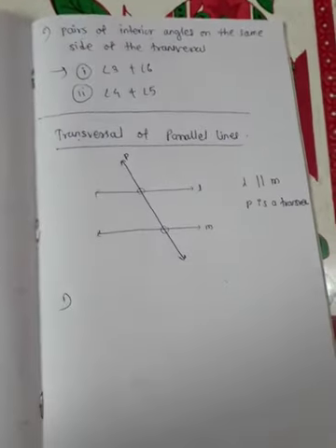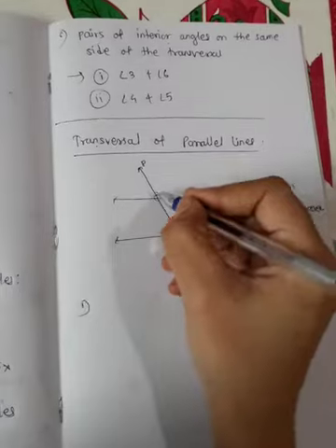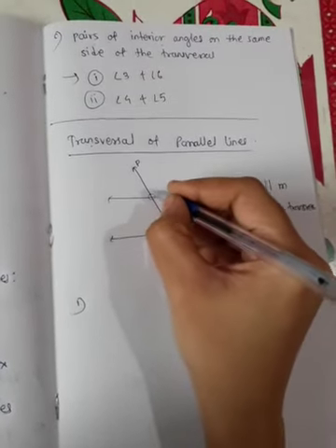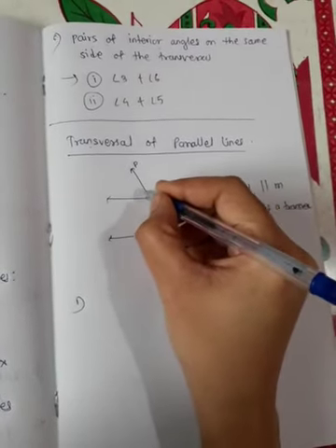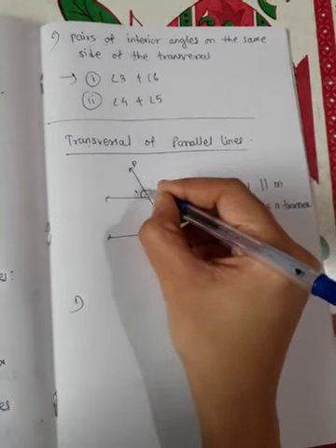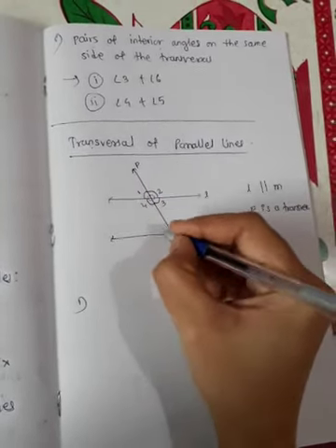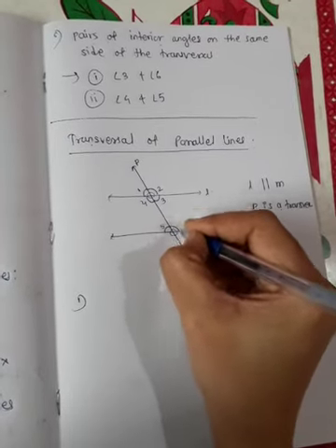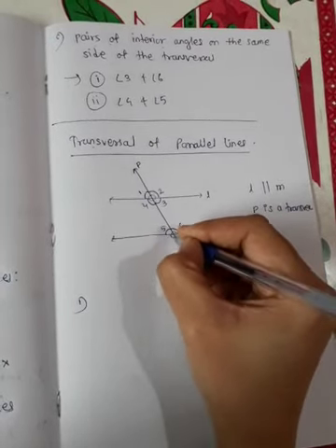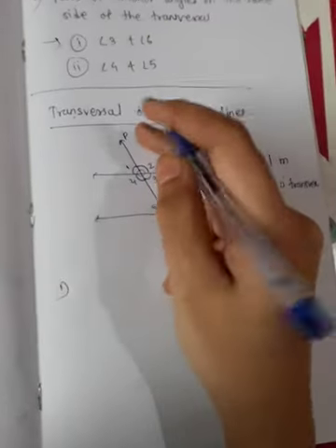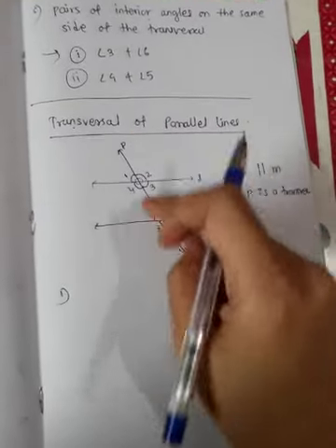First of all, let us name the angles: angle 1, angle 2, angle 3, angle 4, angle 5, angle 6, angle 7, angle 8. When a transversal cuts two lines, 8 angles are formed.